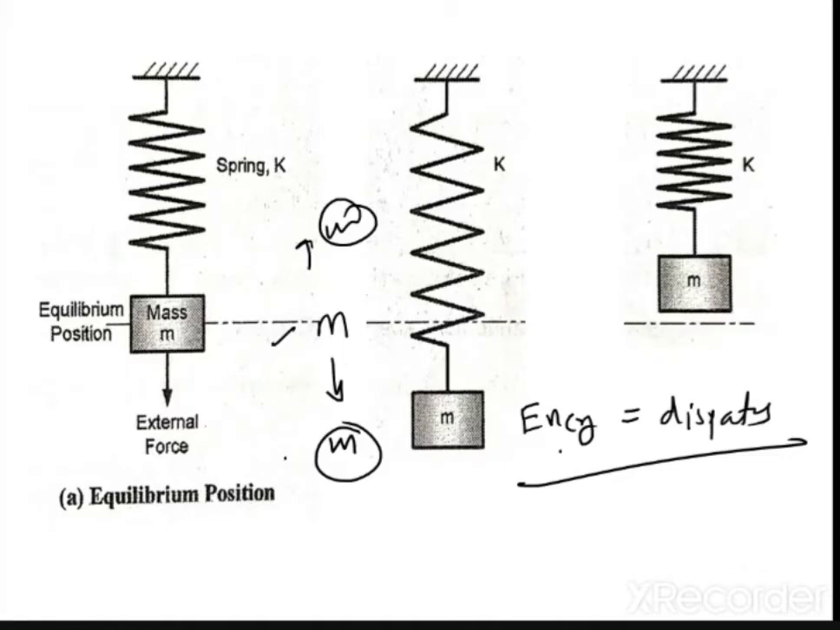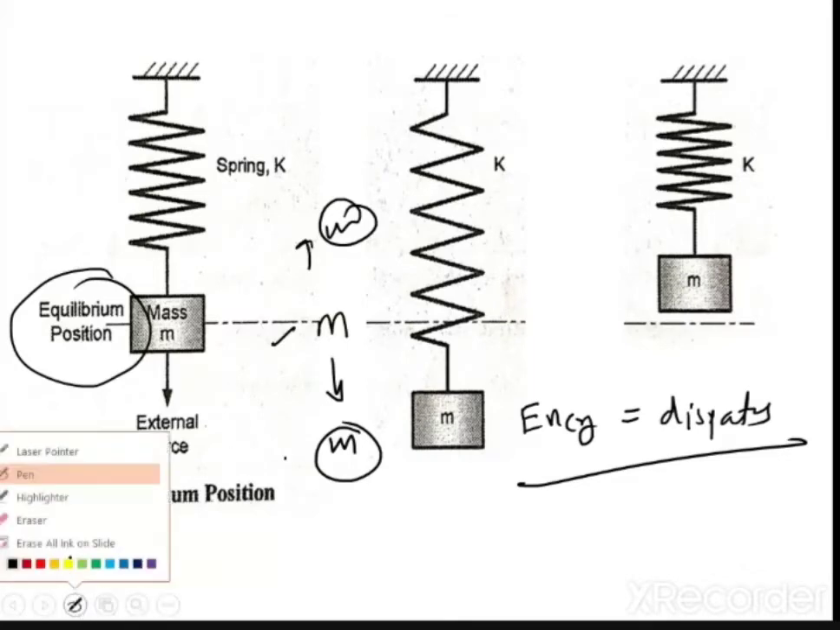So unless and until your whole energy is dissipated, this cycle will remain continuously and the system will start vibrating. So as an engineer, you have to design, for example, if you take an example of a compressor or an IC engine, whatever system it is vibrating, you have to design it in such a way that this energy is dissipated as early as possible so that the system will come to its equilibrium position. I hope it is clear to you now.